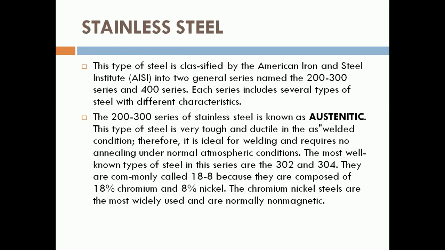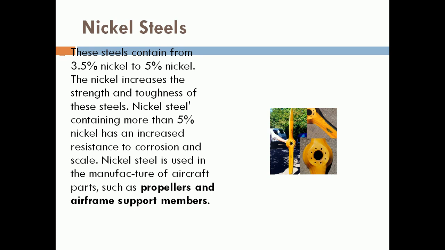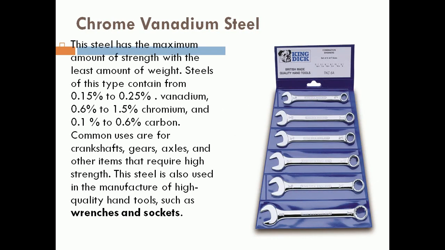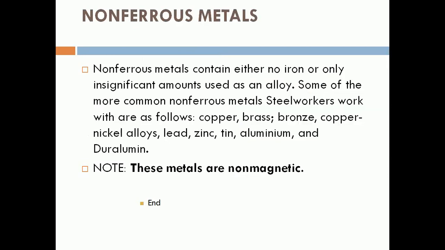Stainless steel is most commonly used in home appliances and the metal industry, and there are a number of subtypes: nickel steel, chromium vanadium steel, tungsten steel, manganese steel, and non-ferrous metals.